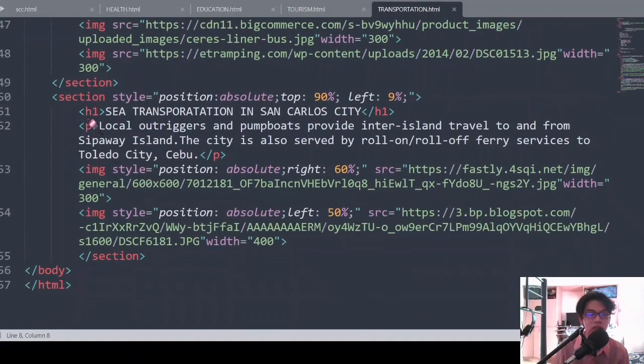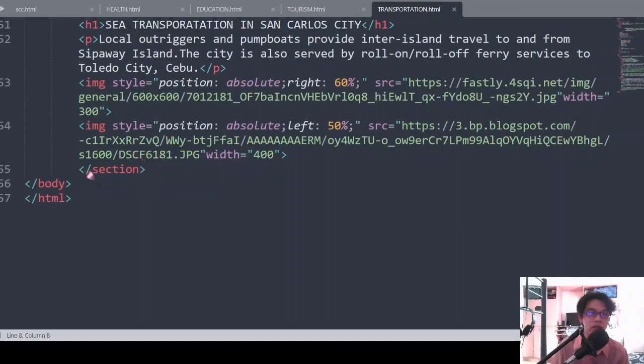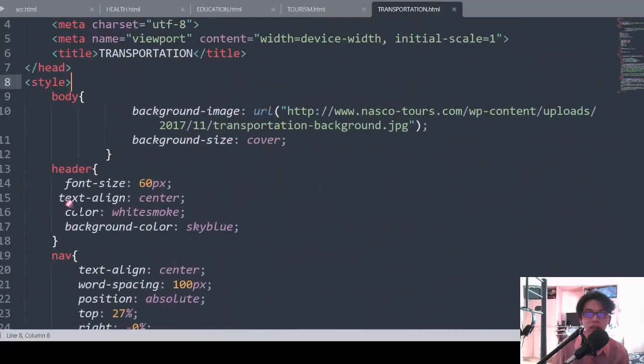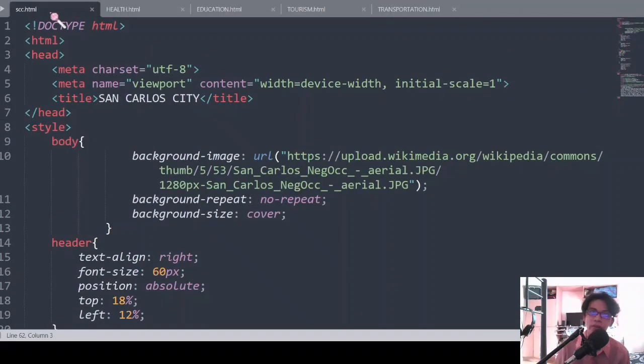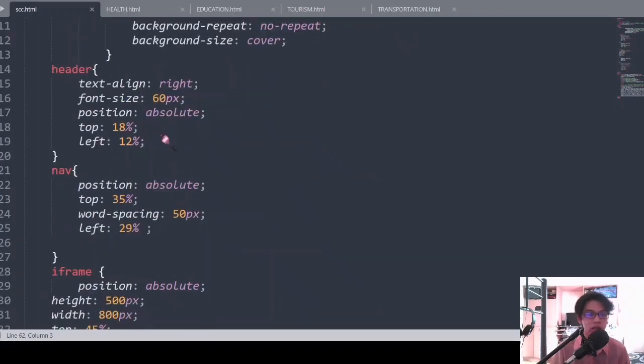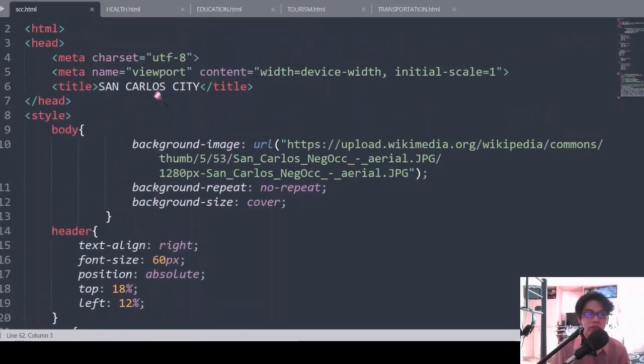Then the second header one is sea transportation in San Carlos City, and another details on what we have here in San Carlos City. Then images of it. Then that is basically all my pages for my website, and I just made it simple. Again, I still lack knowledge of every tags that can be used in HTML. So for the next one, I will present to you the output of this 5 pages, and go to each of this navigation link.